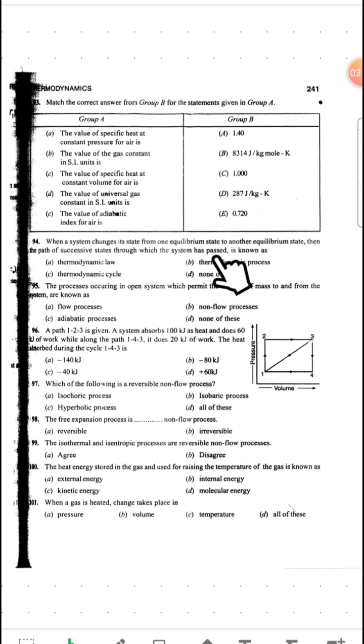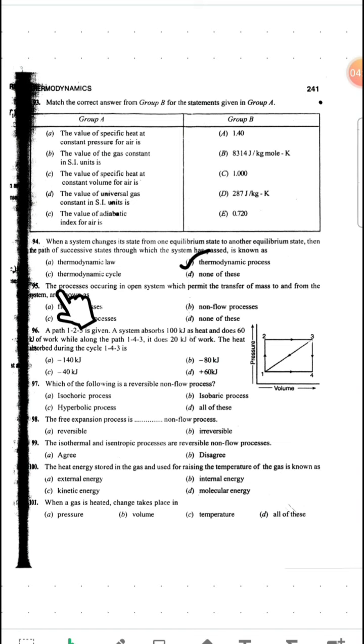If the process meets the initial point again, then that becomes a thermodynamic cycle, right? But in this question, it did not mention that it has returned to the initial state. It is just saying the path of successive states, which is clearly a thermodynamic process. So the answer is thermodynamic process.